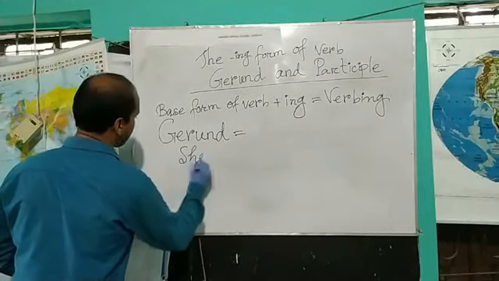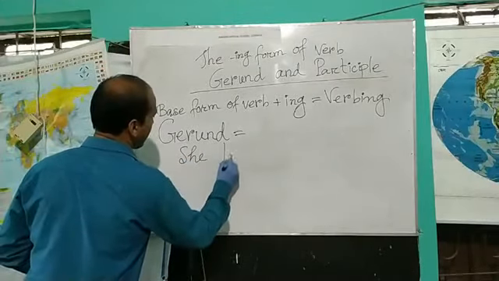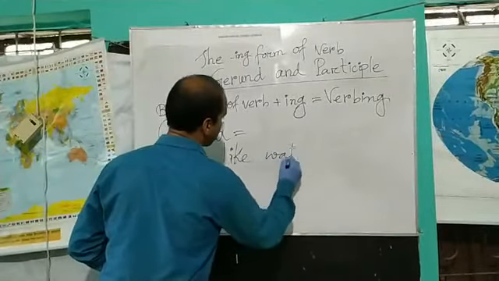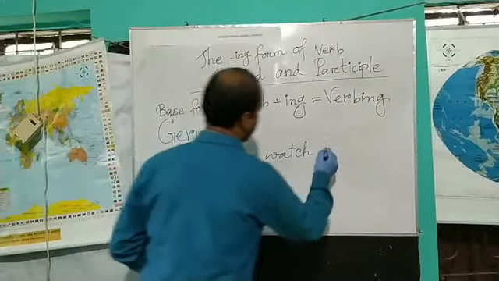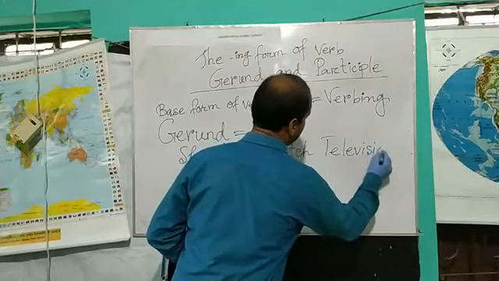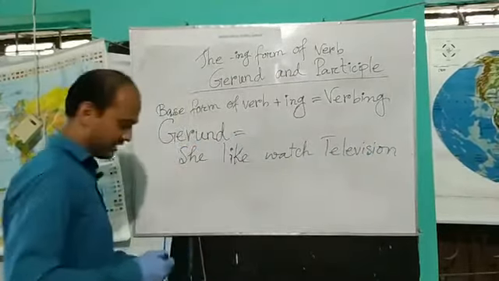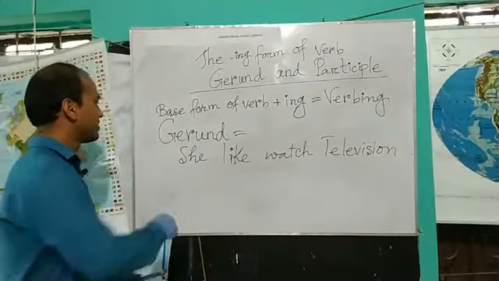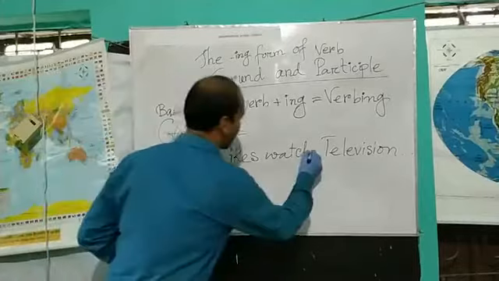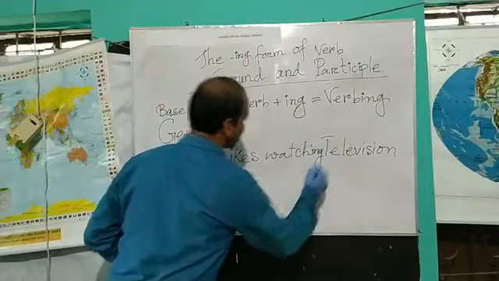She likes watching television. Here you can see another sentence: she likes watching television.